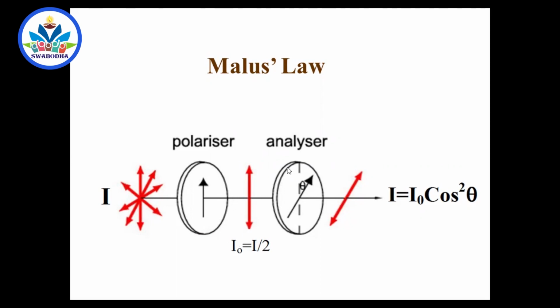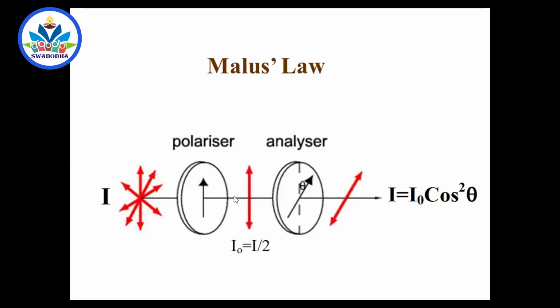on an analyzer or a polarizer, whatever it is, because the only difference in name is because of the position. If I had kept this one here, I could have called it a polarizer. This one here, analyzer. That's all. Analyzer is one which analyzes whether the light is polarized or not. Polarizer is one which will polarize the light. Okay, we'll keep it here.